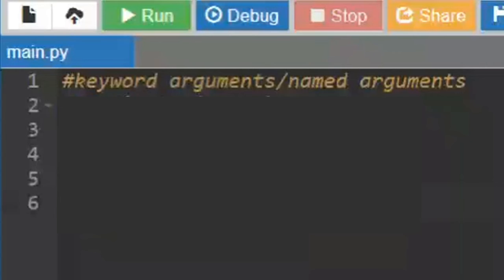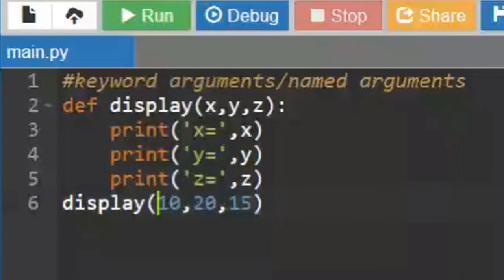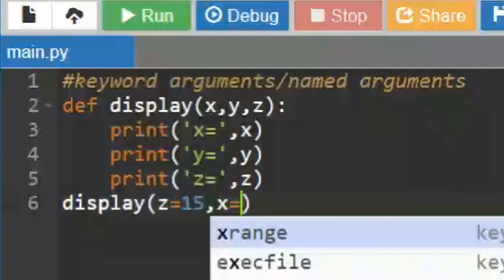Even if the order of the arguments inside the function call is not mandatory. So say I am having 15 over here. What is the variable that should take 15? It is z. So I'm saying z is equal to 15. This is how I give the keyword arguments. Keyword arguments means that I'm assigning with a variable name that should match the variable name in the function. So I'm saying z is equal to 15, followed by x is equal to 10, followed by y is equal to 20.